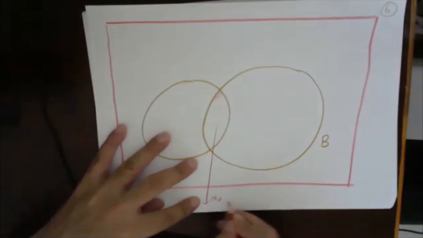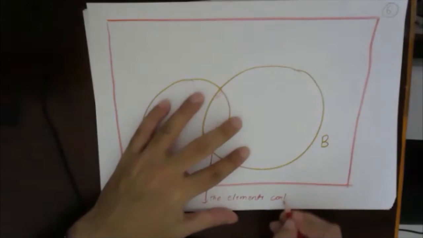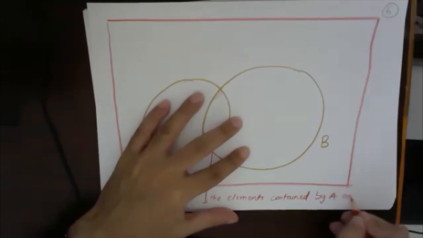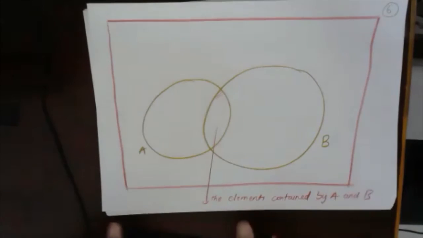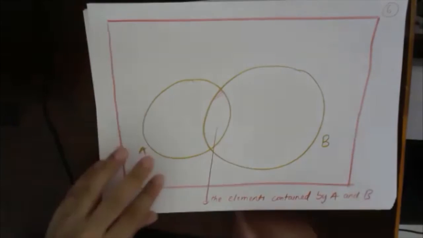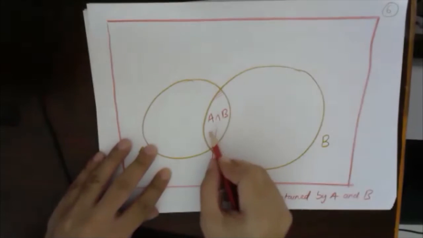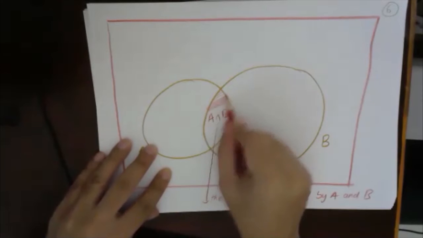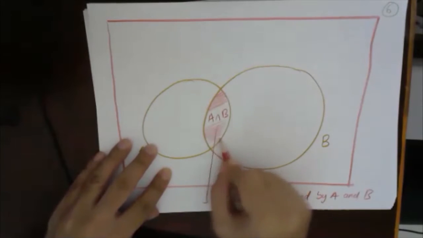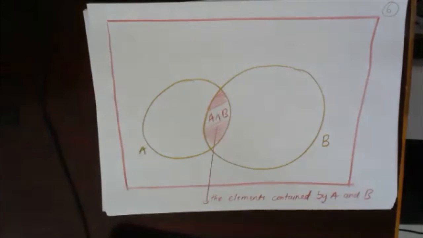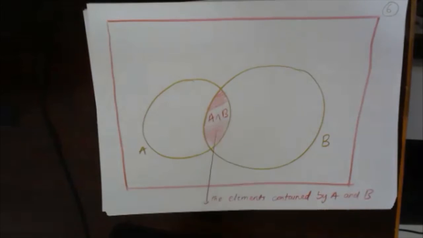The elements contained by A as well as B. This will be represented by A intersection B. Everybody understood? Just a common notation, A intersection B.